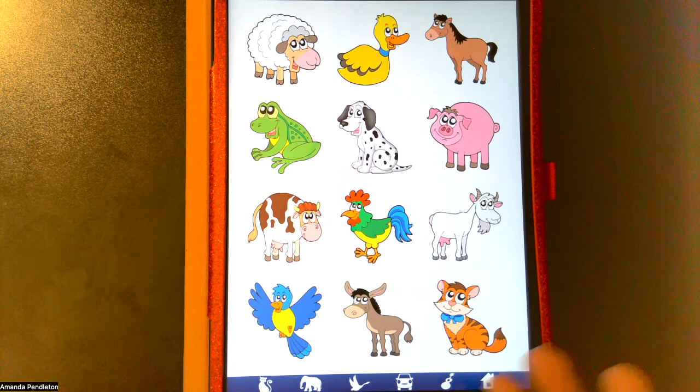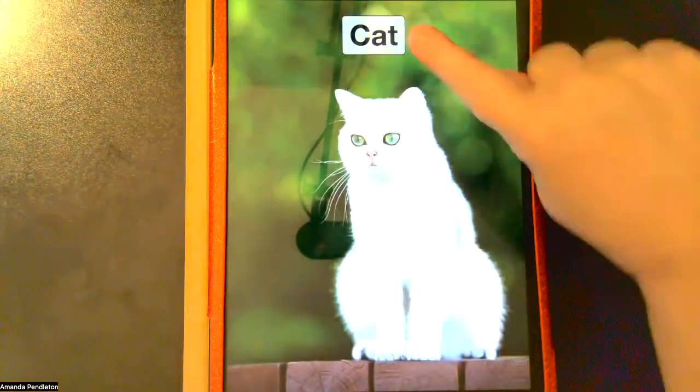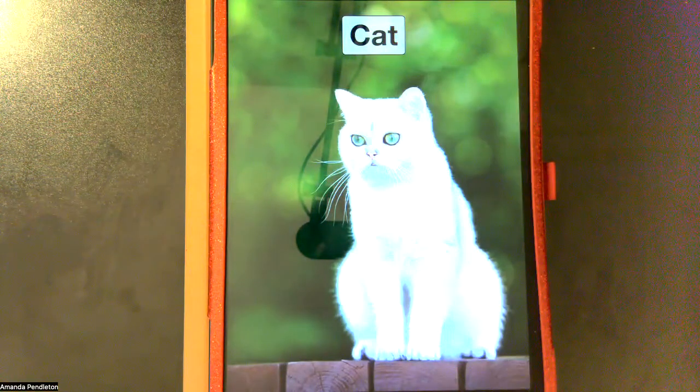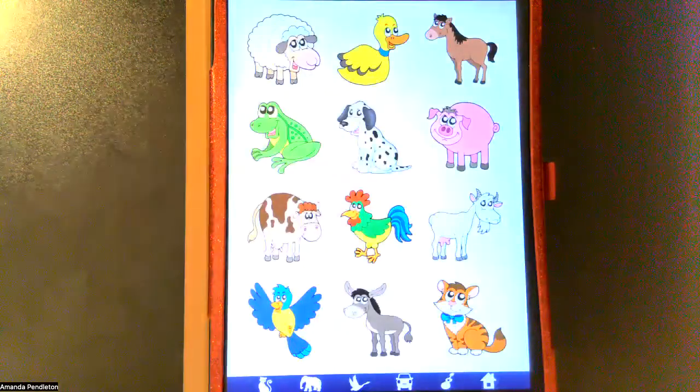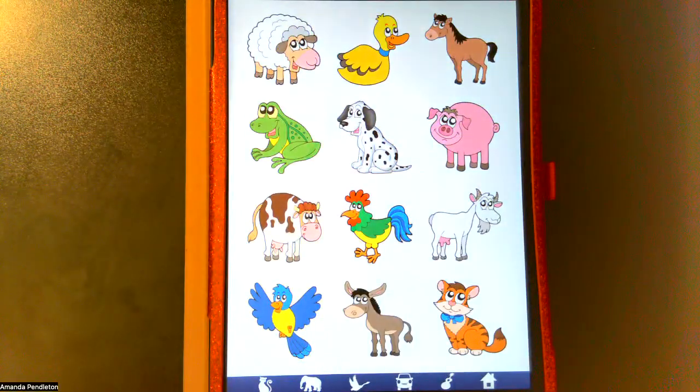So basically you see the picture and it's paired with the word and the visual of that. So you get to see the word, hear the word, and then see the picture paired with it. Okay. So I go back out here. Obviously, if I show you different animals, you would see the same thing.